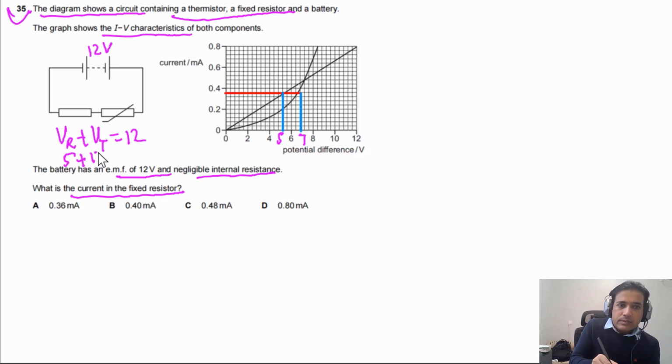This is equal to 12. So we have 5 plus 7, that is 12. Now, current has to be the same because they are connected in series. So what is the value of the current here?